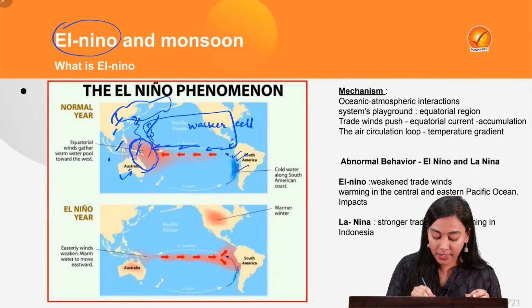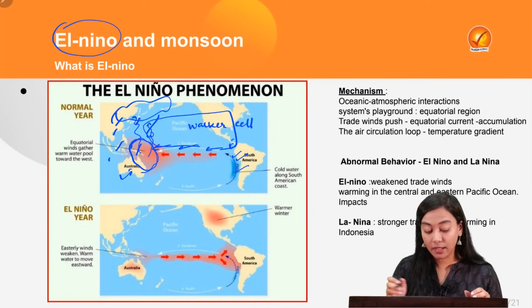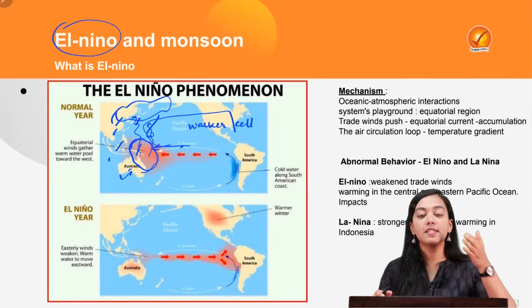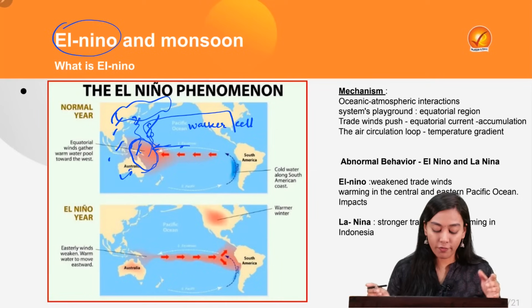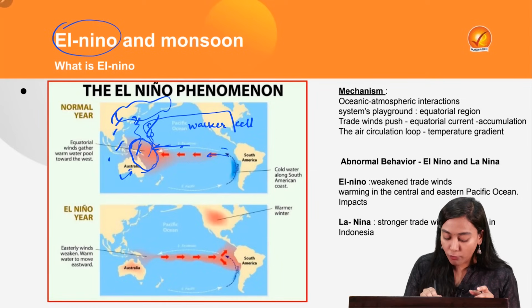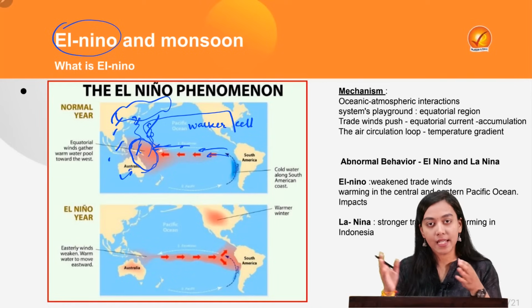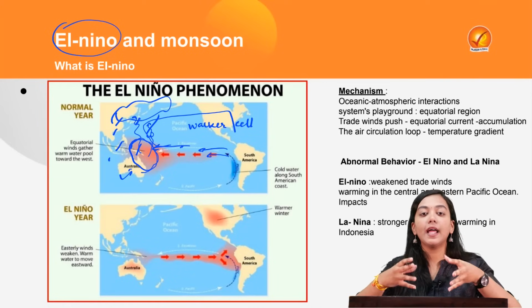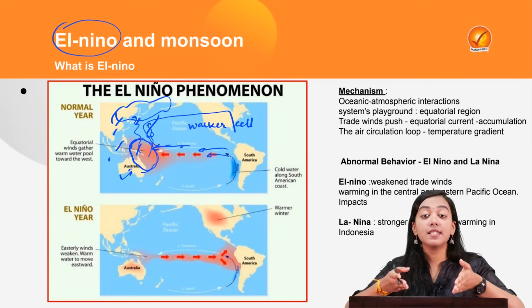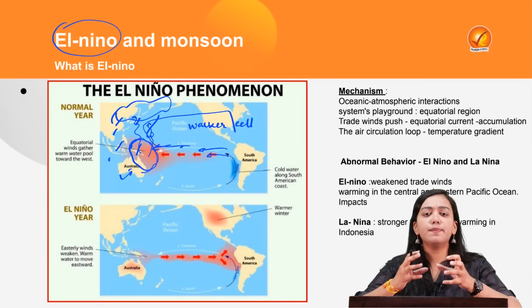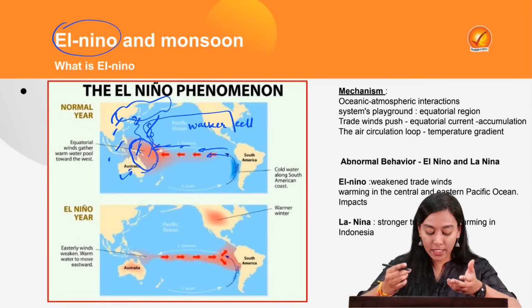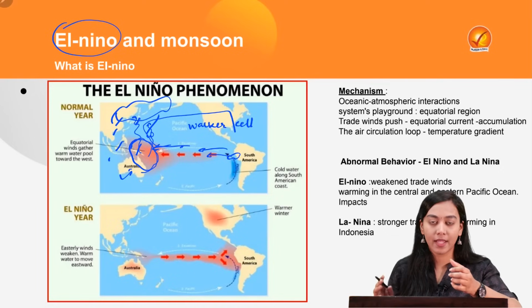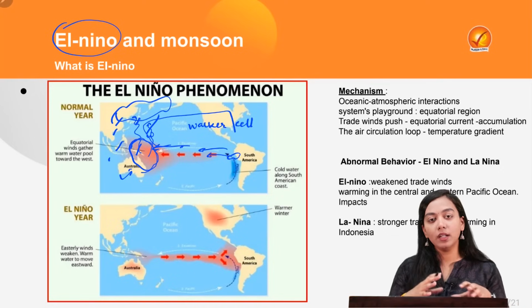What happens alternatively in South America in a normal condition is that there is a replacement or pull of the warm equatorial waters away due to very strong trade winds. So the underlying nutrient-rich cold current starts upwelling. This brings rich prospects for the fishing industry over here because it gives them a lot of nutrients in the form of good fish. So this is a typical normal condition.